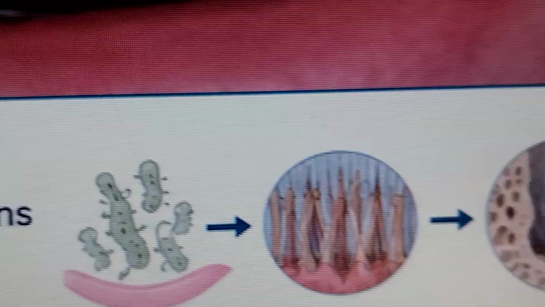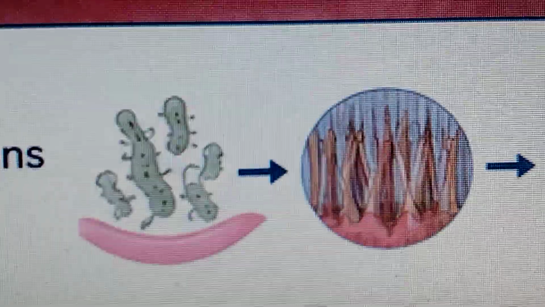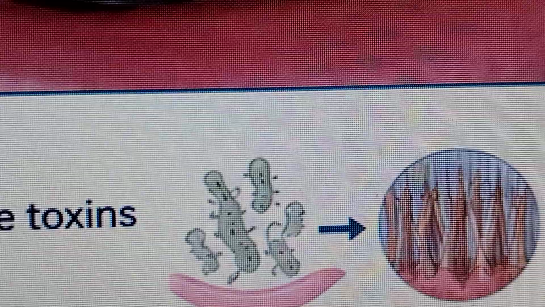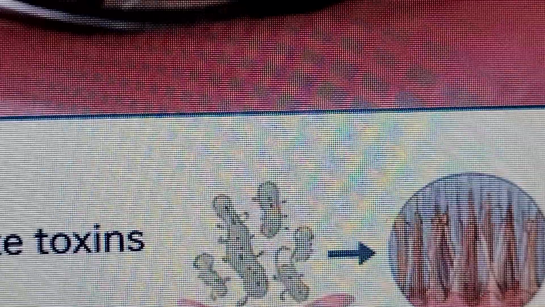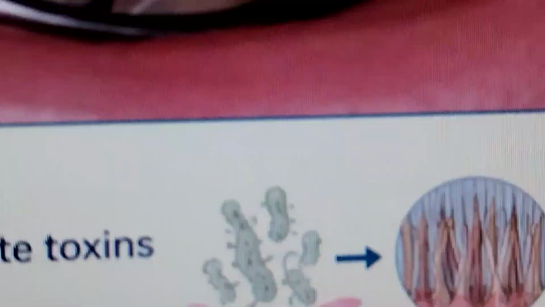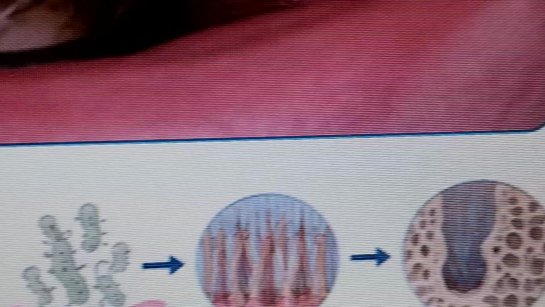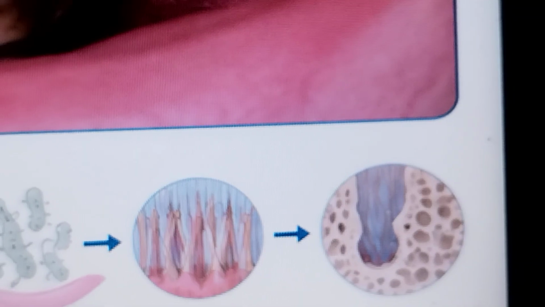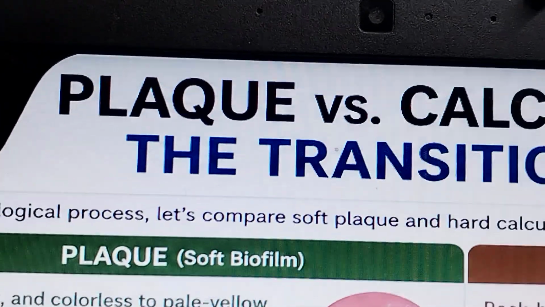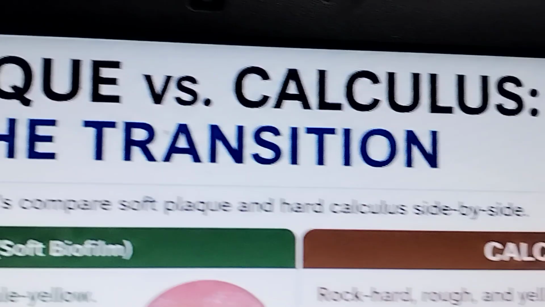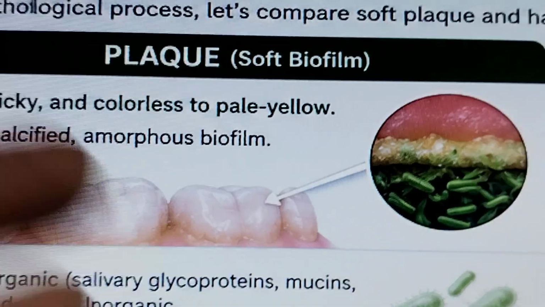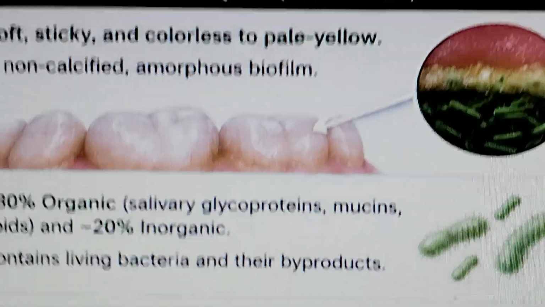These toxins, what do they do? These bacteria secrete toxin, which slowly destroys the periodontal ligaments and alveolar bone. I will be showing you some differences between plaque versus calculus, and the transition from plaque to calculus formation.